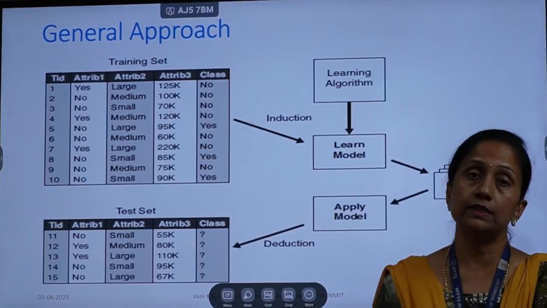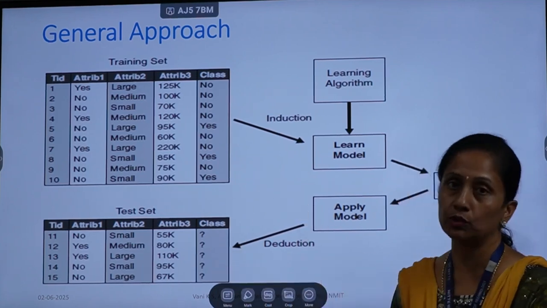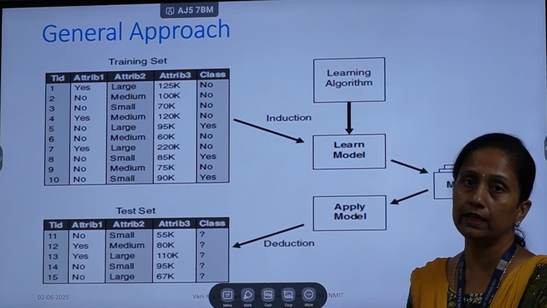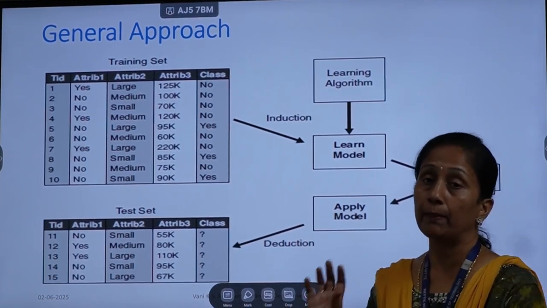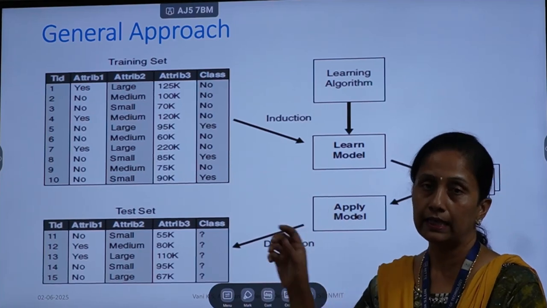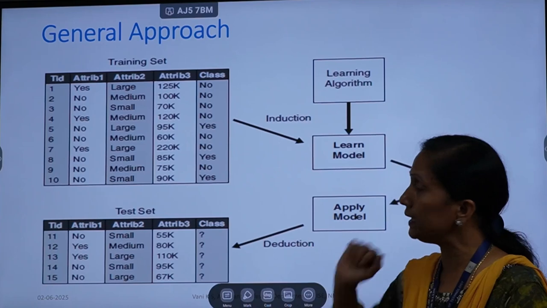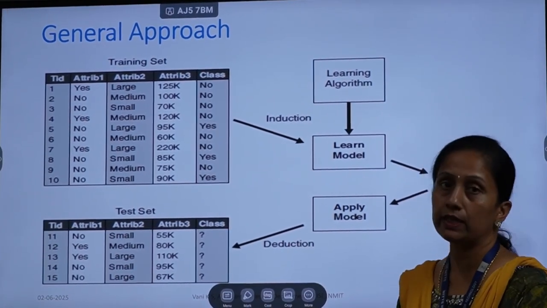Generally, how do classification algorithms work? Given a data set, for example, let us assume that we have 15 instances, 15 rows in the data set. We have to divide the data set in such a way that we have the maximum instances for training and fewer objects for testing. Here, 10 instances have been taken for training and 5 instances for testing.